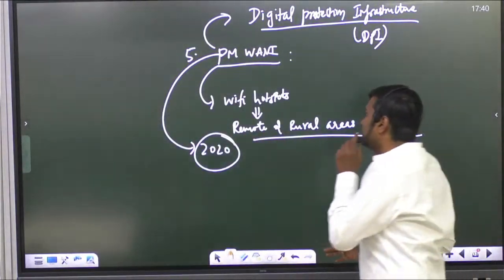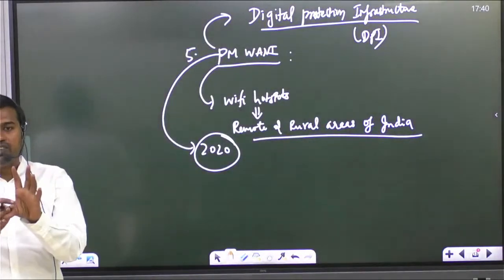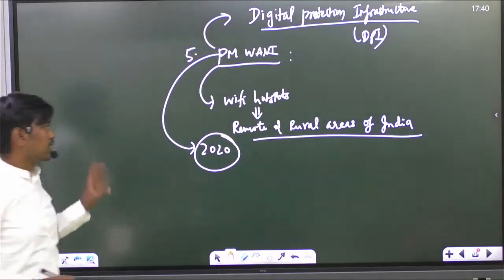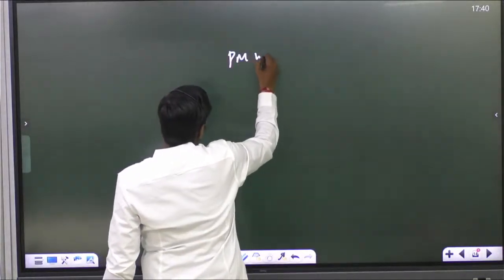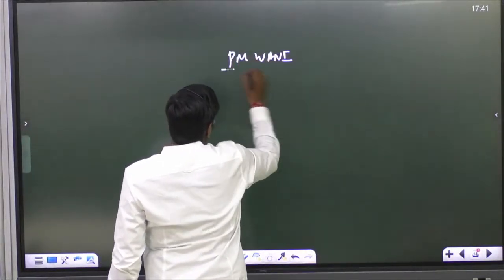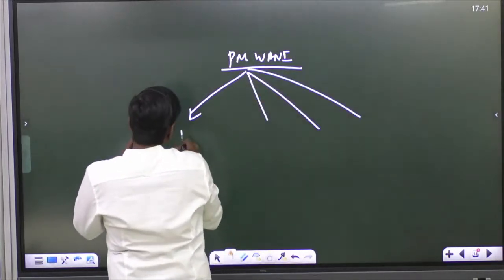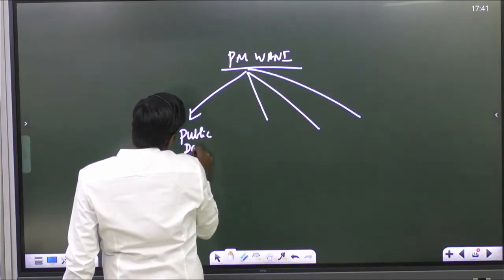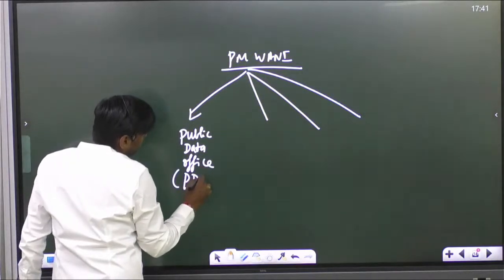What we are trying to do in this scheme is provide hotspots. With the help of these hotspots, people can access internet connectivity in village areas. How are we able to do that? Under PM WANI, we are trying to create four components. One is the Public Data Office, that is PDO.